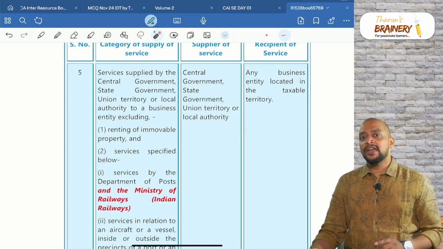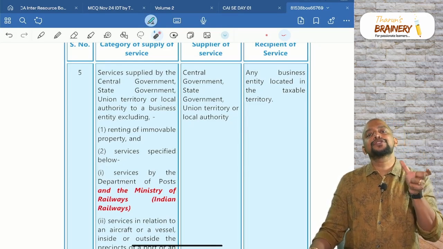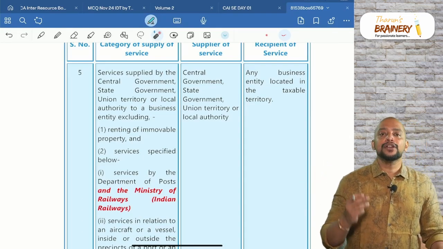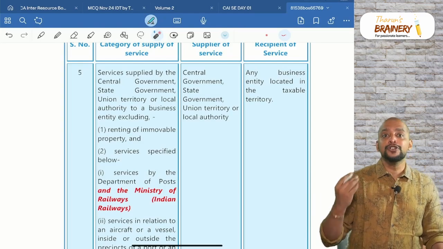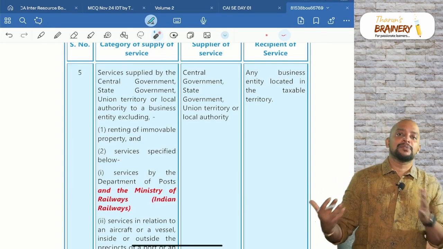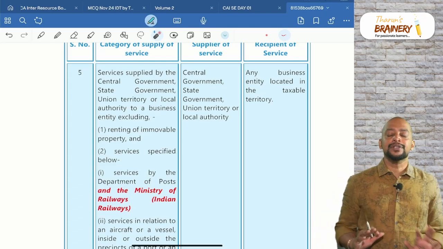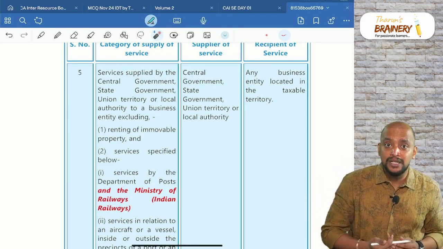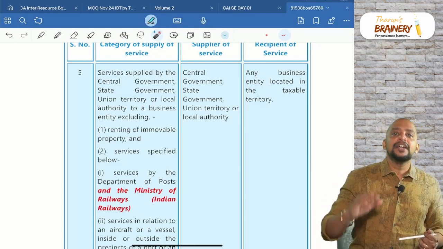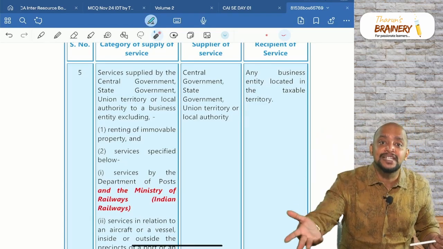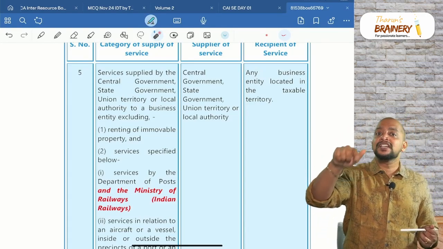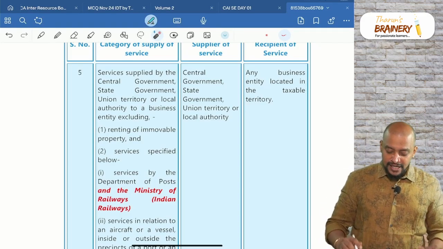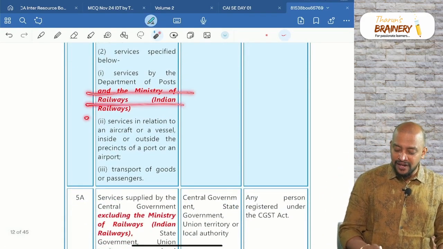Same way, when it comes to goods, specified goods transported in railways are exempted: notified goods, agricultural produce, food grains including flours, pulses, milk and salt, organic manure, newspapers and magazines, relief material for natural or man-made disasters, defense and military equipment. Apart from this, every other activity of Indian Railways will be taxable. Wherever Indian Railways is taxable, it will not come under RCM even if they provide service to a business entity. Generally, government providing service to a business entity will be RCM, but Indian Railways will come under FCM only because they have excluded Ministry of Railways from this.